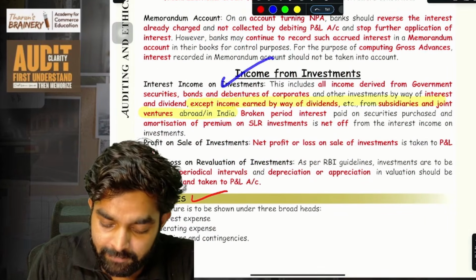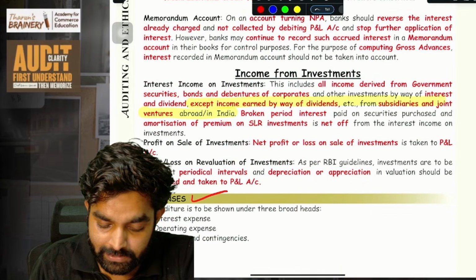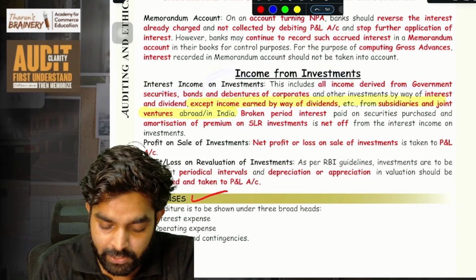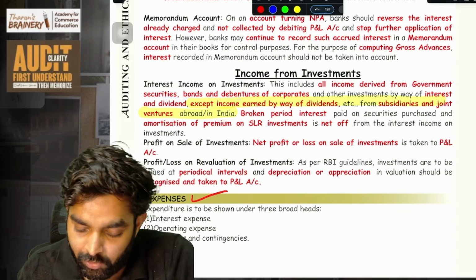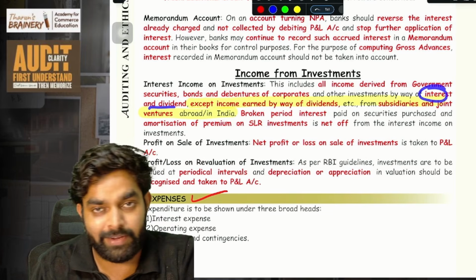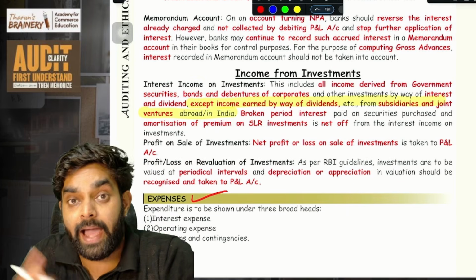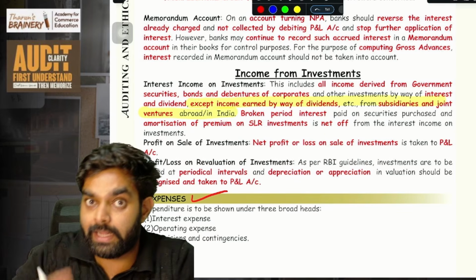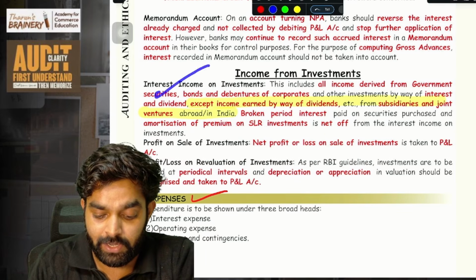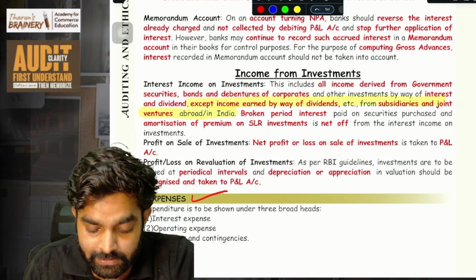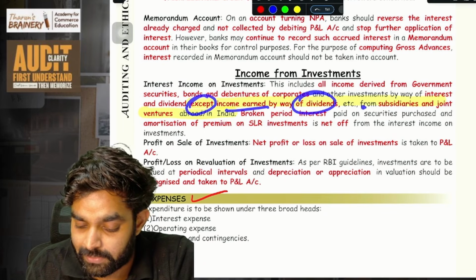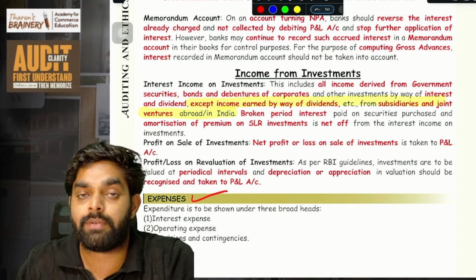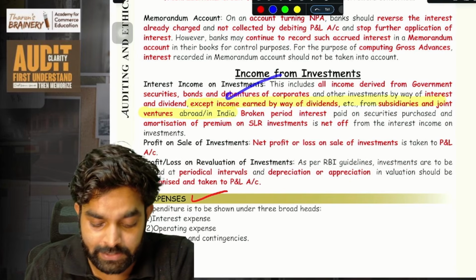Then next is income from investments. It is literally very easy. Interest income on investment includes all the income derived from government securities, bonds, debentures of corporates, all the things by way of interest and dividend, everything. That is interest income for the bank. The bank will have extra money and may invest it somewhere else. So whatever interest or dividend the bank is receiving, how should we treat that? They can recognize that as income, except income earned by way of dividends, etc. from subsidiaries and joint ventures. If the bank has a subsidiary or joint venture, money received from them they should not recognize as income. Other things they can recognize as income.